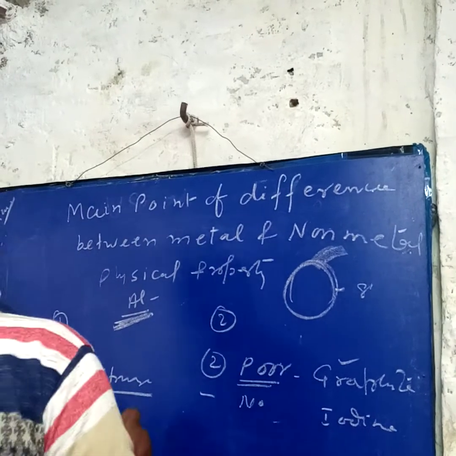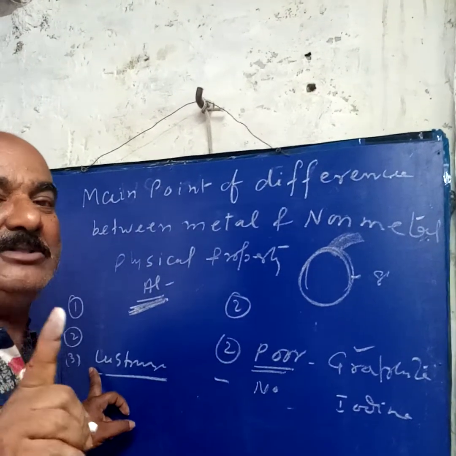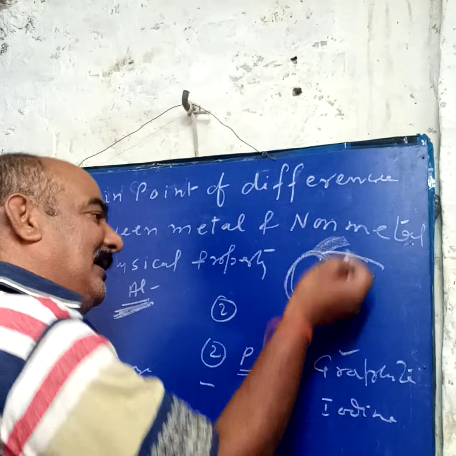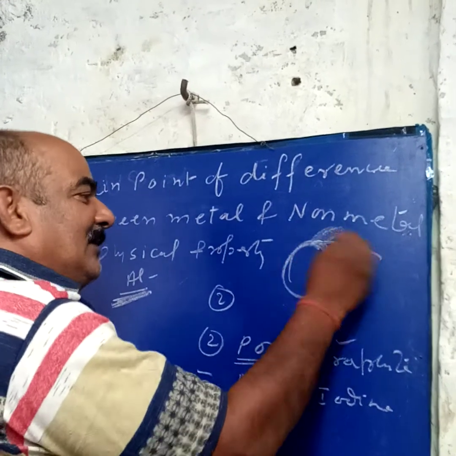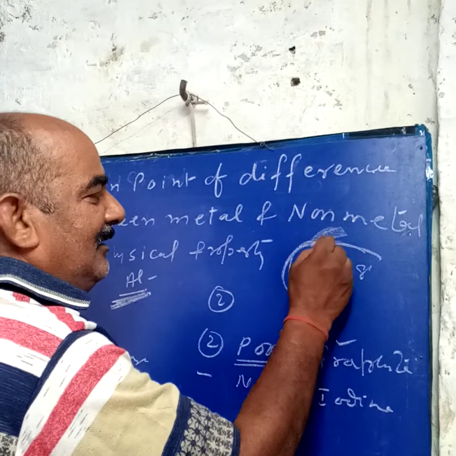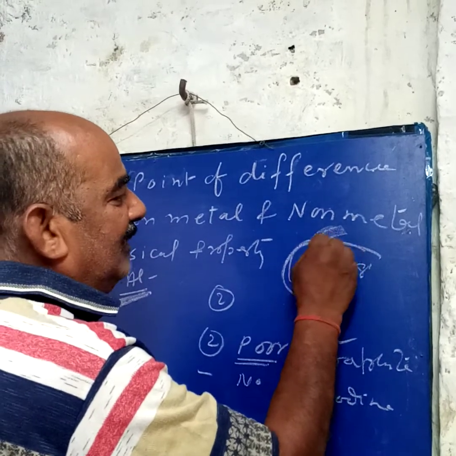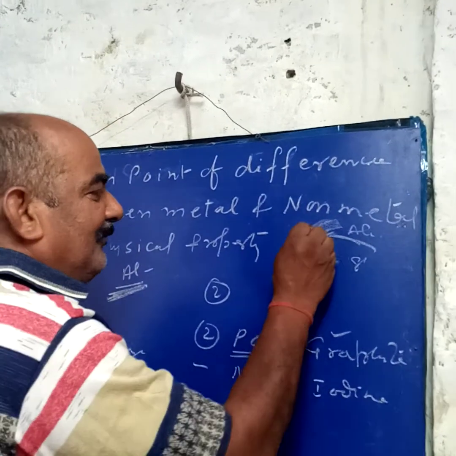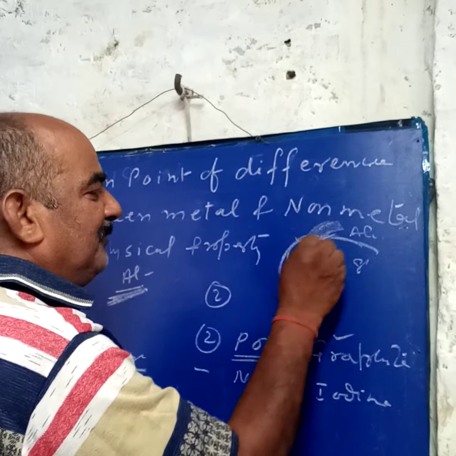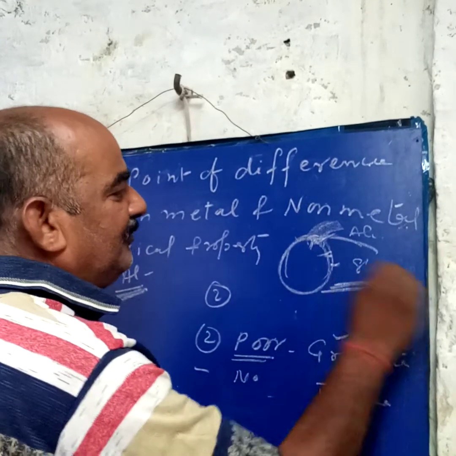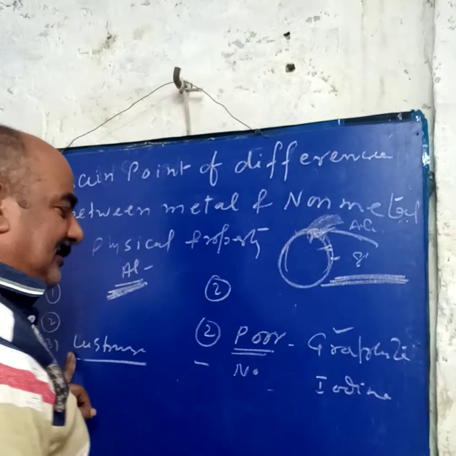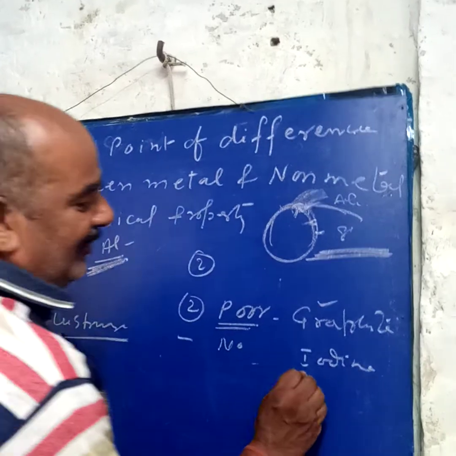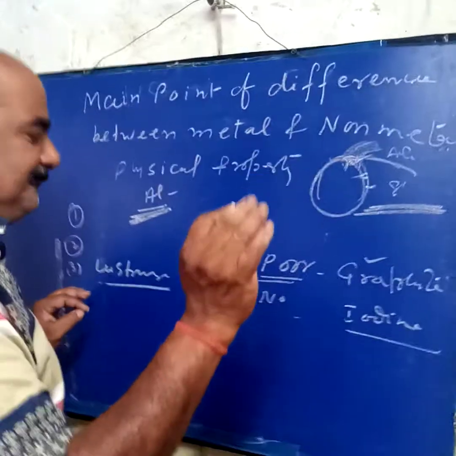One more question arises here: why should an aluminium pot not be washed with sand? If we wash it with sand, the oxide layer will be removed and it becomes shining, then it makes the layer again, again we wash it with sand, and some of the aluminium is removed every time. So lastly, the aluminium pot gets holes. That's why an aluminium pot should not be washed with sand. So all metals are shining, but among non-metals only iodine is shining; otherwise non-metals are not shining.